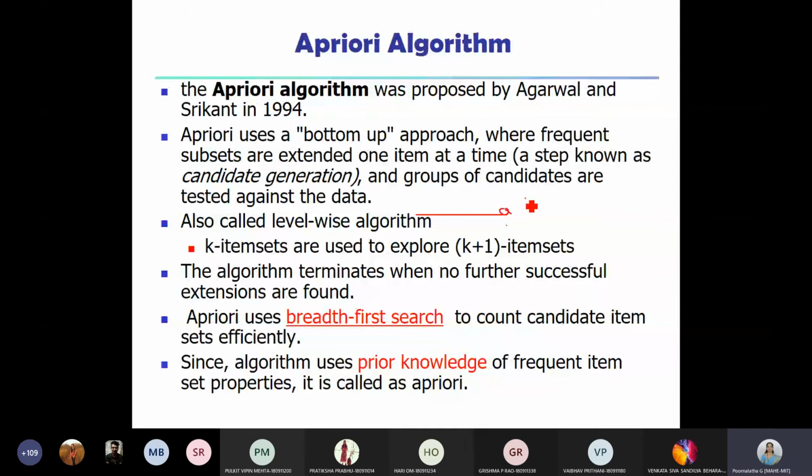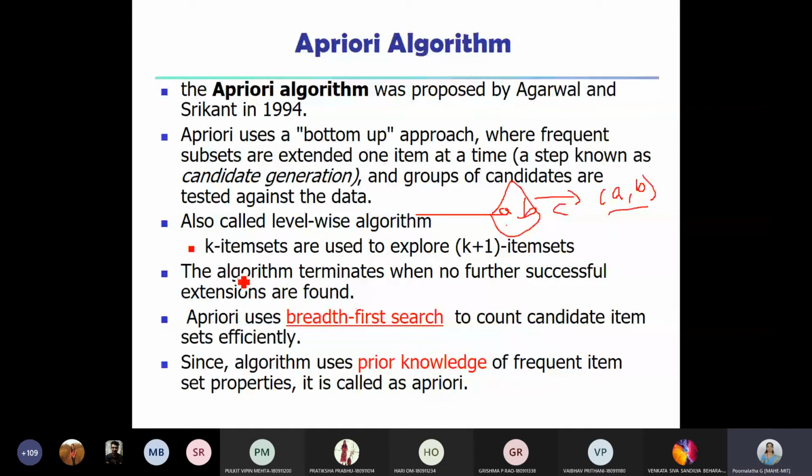Then using these, for the next level, I form a new set of size 2, that is A comma B. Then I see whether this AB is frequent or not. So it is called level-wise and bottom-up. First we take individual items, then 2-item sets, then 3-item sets, then 4-item sets and so on. In general, k-item sets are used to explore k plus 1 item sets.